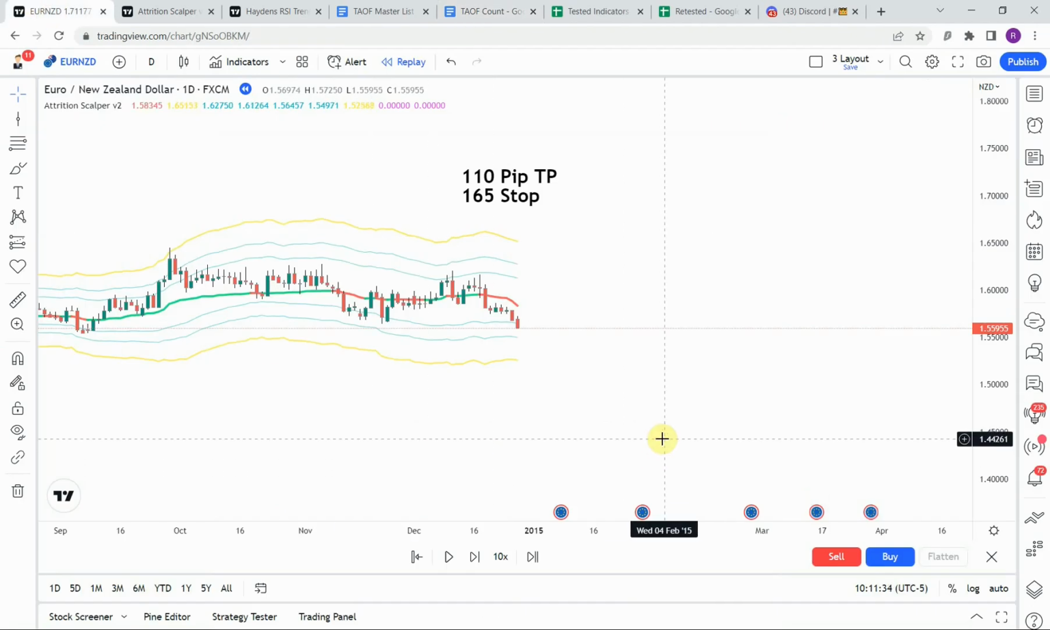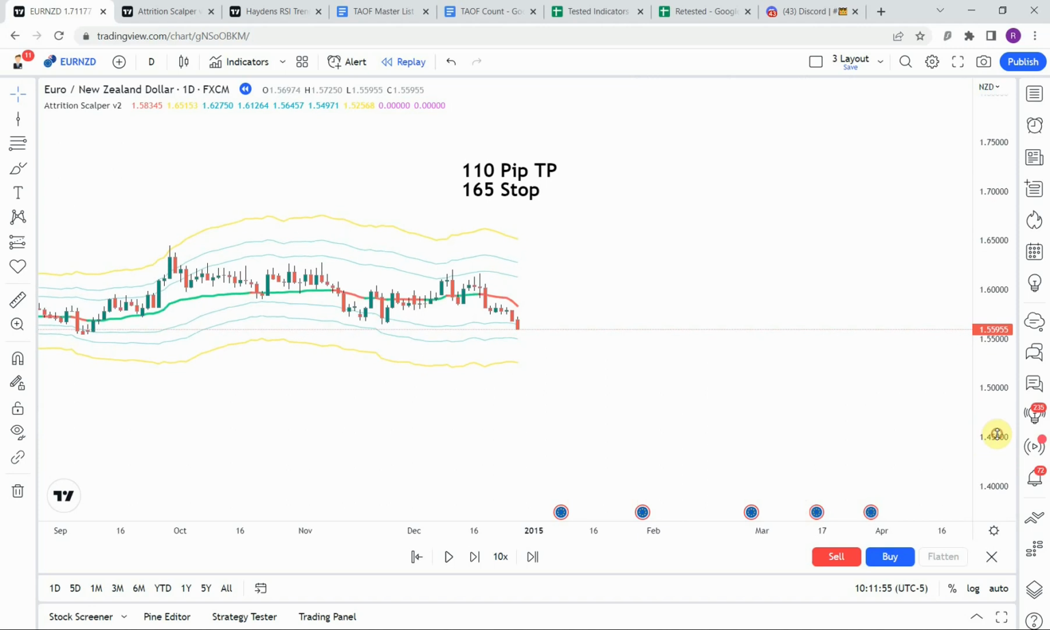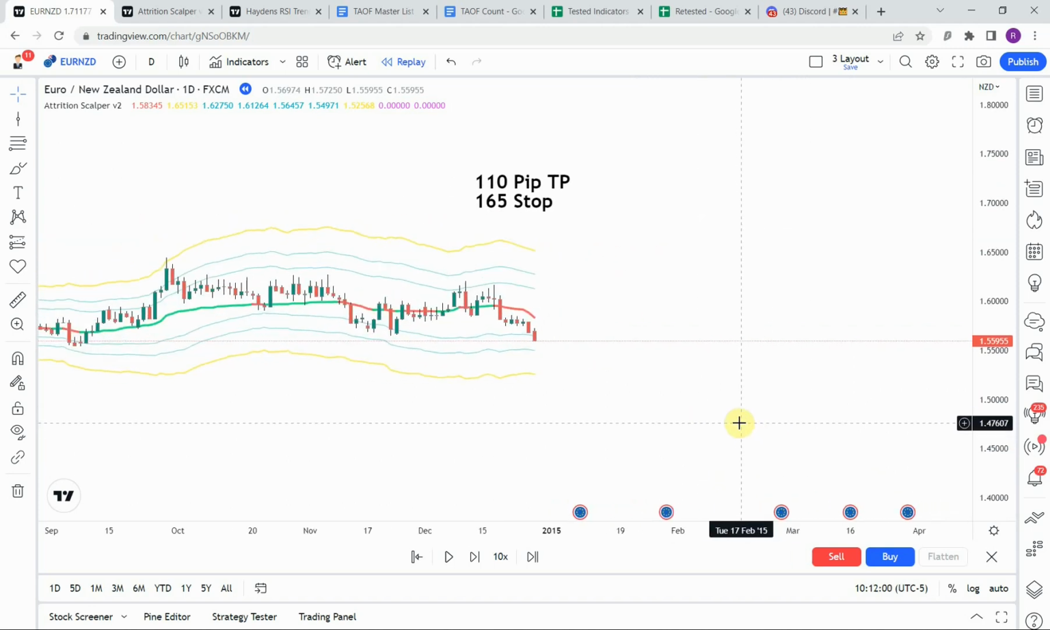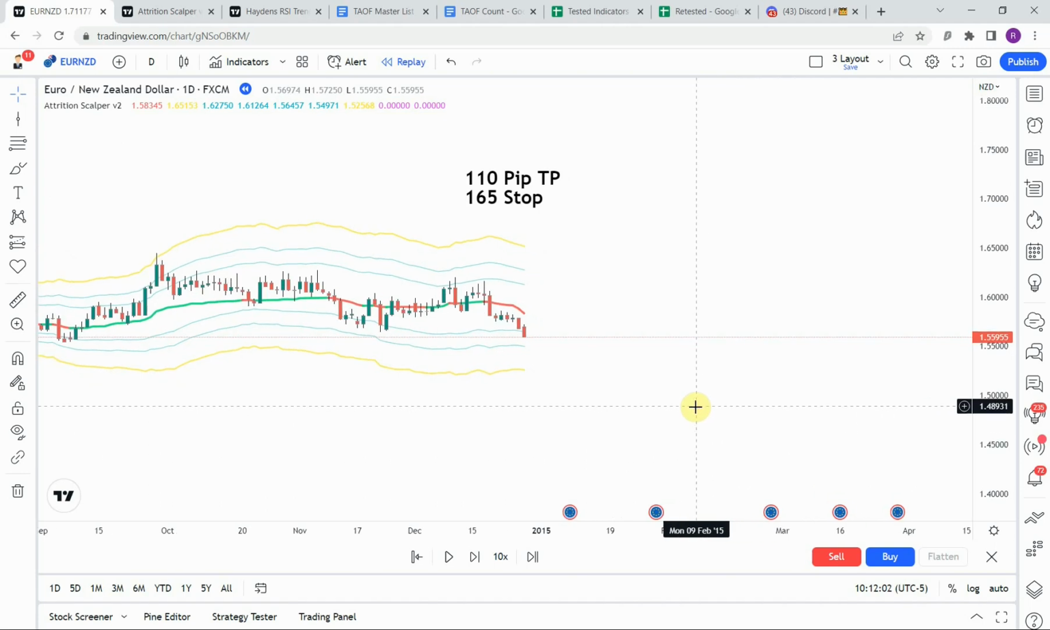Alright, so today's indicator is the Attrition Scalper V2 indicator, and we tested the original version of this a while back on the channel, and the creator of the indicator reached out to me and notified me that there was a version 2 of this indicator, and that version 2 was a little bit cleaner and a little bit more put together, and they would like if I gave this one a test as well. Let me say that I welcome creators reaching out to me.